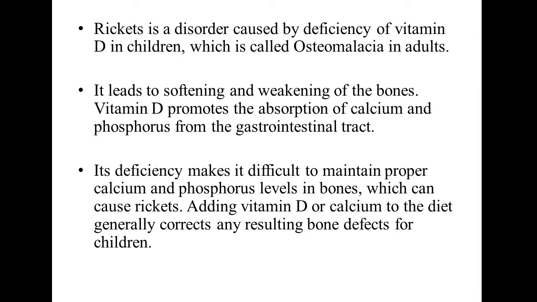Vitamin D promotes absorption of calcium and phosphorus from the GI, that is gastrointestinal tract. Its deficiency makes it difficult to maintain proper calcium and phosphorus levels in the bones, which can cause rickets. Adding vitamin D or calcium to the diet generally corrects any resulting bone defects found in children. That means rickets is a disorder caused by the deficiency of vitamin D in children. In the case of adults, the same is called osteomalacia.